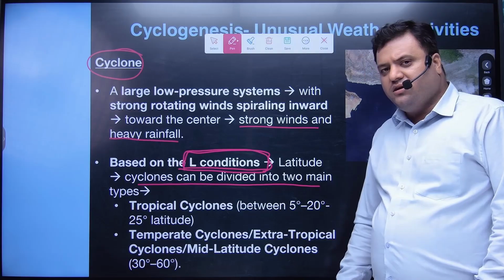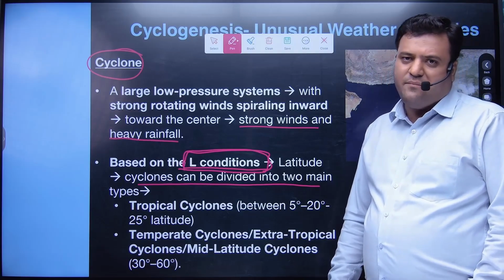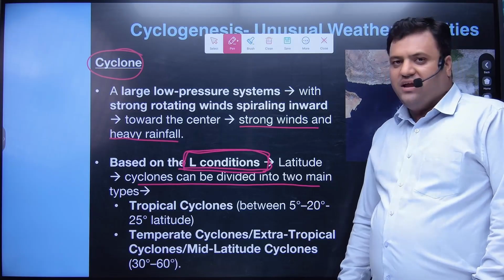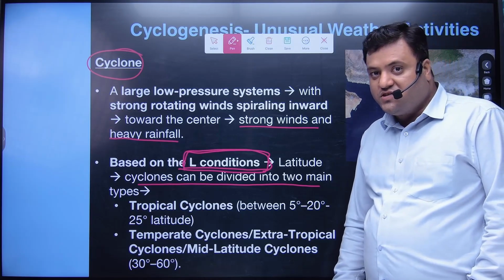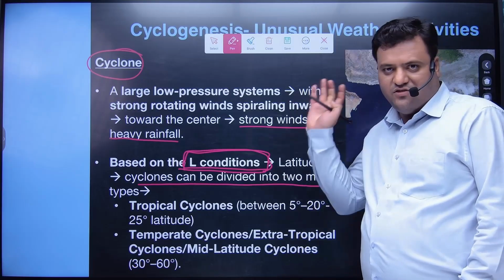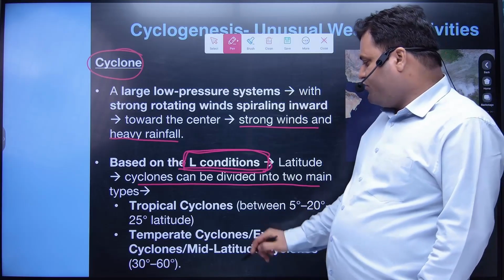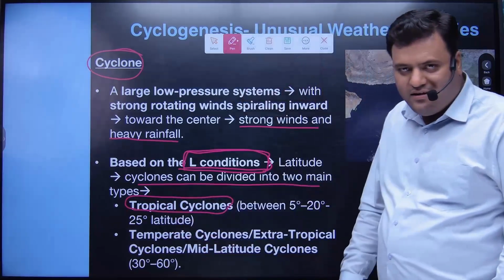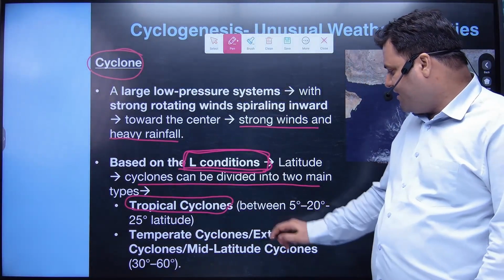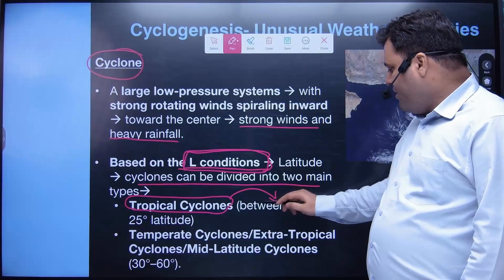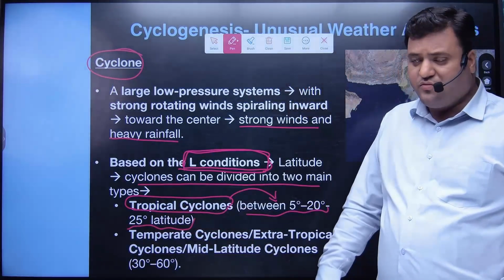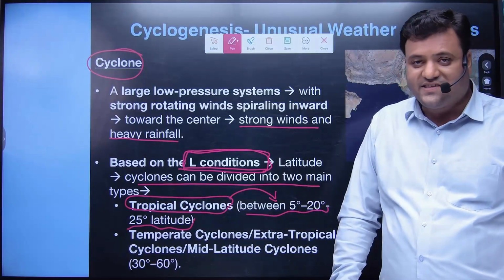With respect to the Tropic of Cancer to Capricorn, we call that region the tropical region. So whenever we have a formation of a low pressure system in the way we just discussed, that will be called what? Tropical cyclone. The circulating, spiraling winds, if they form between 5 to 20 or 25 degree latitude in both hemispheres, will be termed a tropical cyclone.